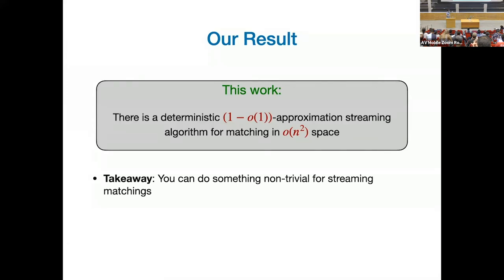So now I have to tell you the truth. We are really banking on the definition of o(n squared) here. What it means is that the o(n squared) in our result is n squared divided by 2 to the theta of log star. So for any reasonable number, we are dividing by 10 or, I don't know, 32 maybe. Good. Questions? Good. Okay. And log star, I assume you know the one: iterated log, take the log enough number of times so that it becomes a constant.